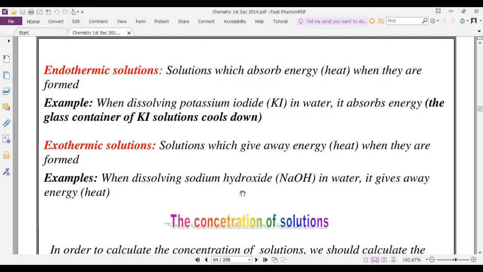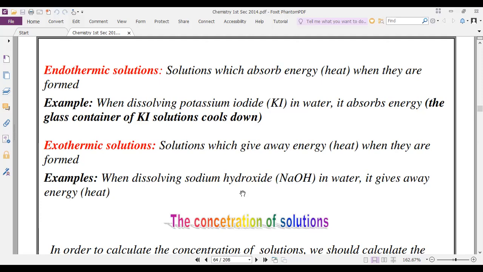While an exothermic solution gives away energy, as its name suggests, exo, it produces energy as one of its products. Exothermic solutions give away energy or heat when they are formed. Example: when dissolving sodium hydroxide, NaOH, in water, it gives away a large amount of energy. Try to read the difference between endothermic and exothermic solutions.